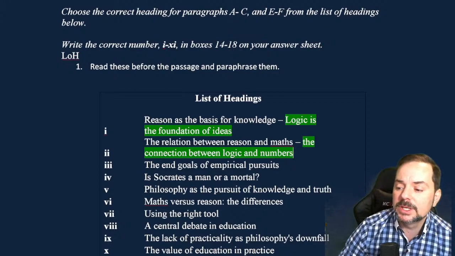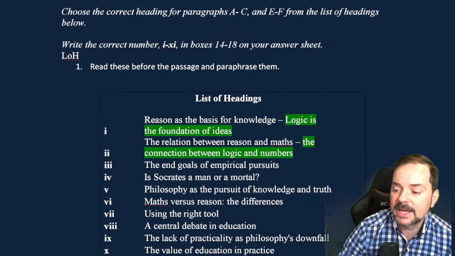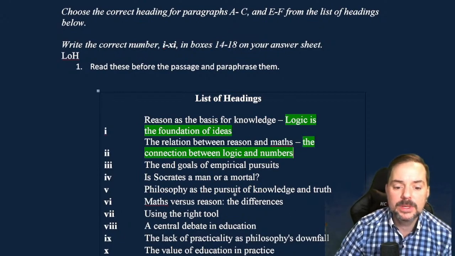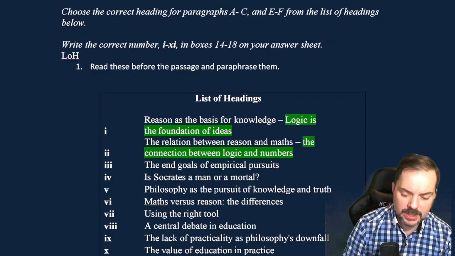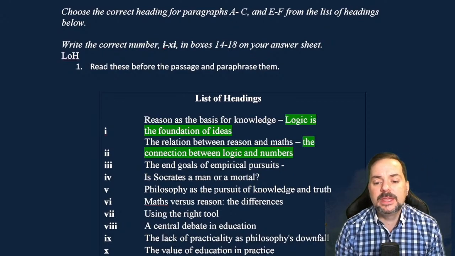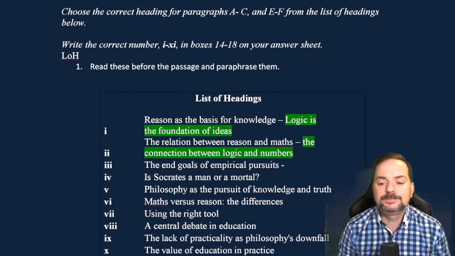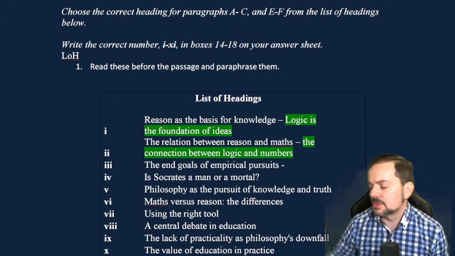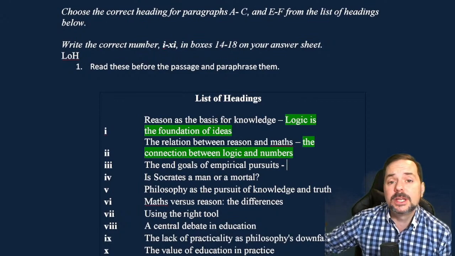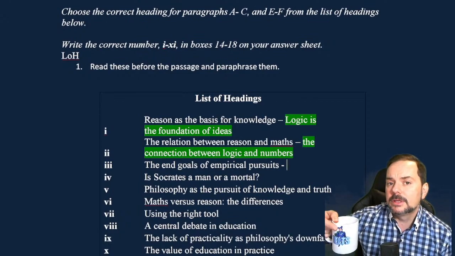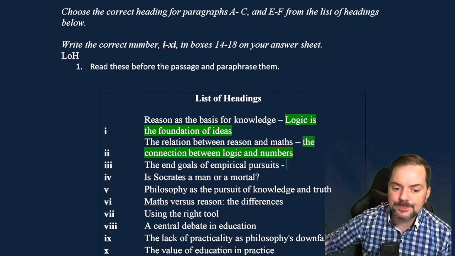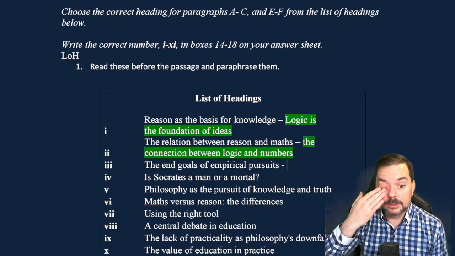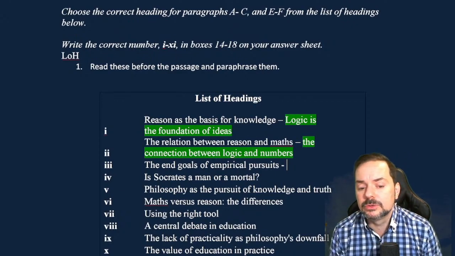Cass says number 2, we could say the difference between reason and numbers. Yeah, that works. Cass, absolutely. Okay. The end goals of empirical pursuits. Can somebody paraphrase that for me? The end goals of empirical pursuits. For those of you who are studying university, you definitely want to be able to paraphrase this. So, the end goals of empirical pursuits.